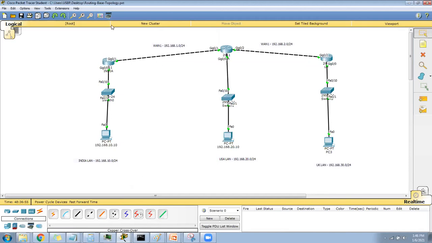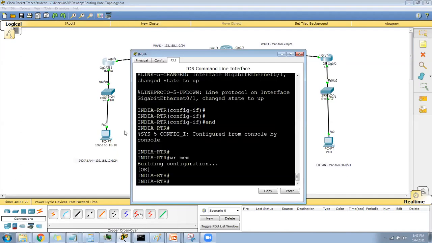Okay, now tell me first, for Hyderabad router, sorry, for India router, out of 5 networks, how many networks are not directly connected to India router first? Okay, now tell me how many networks are directly connected to India router by default. Two. Come on, guys. Directly connected means one. This is one network. This is second network. So two networks are directly connected. Yes. So why are you taking so much time?